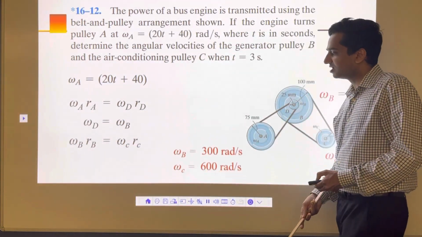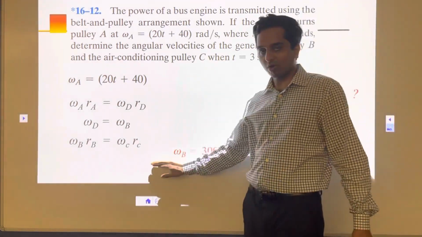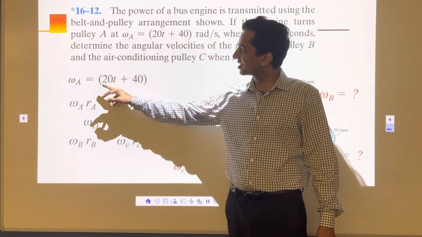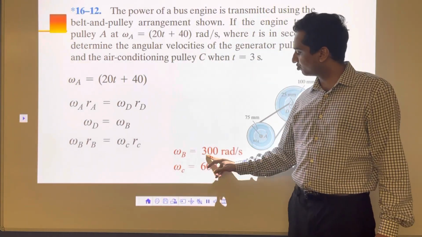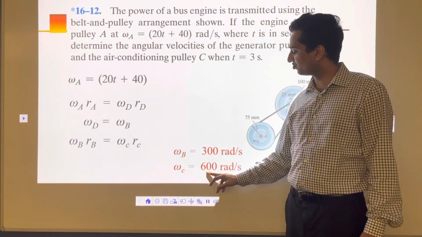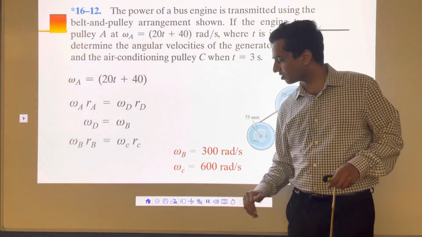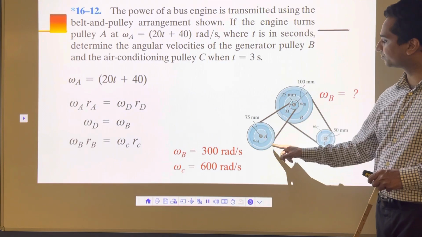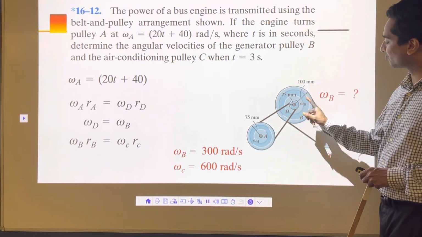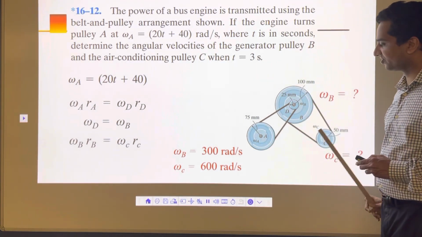It's very simple. So here, once you do all this, put t is equal to 3 seconds, calculate omega A, do this part, and what you get is omega B is equal to 300 radian per second, omega C is equal to 600 radian per second. You're done with the problem. You have this formula, you have this one. That's it. You know the velocity of this one, and you know now the velocity of B and C all together.